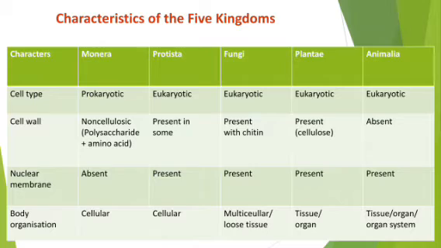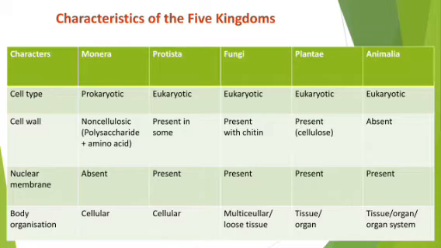What is prokaryotic? It means the cells don't have a true nucleus, they don't have a definite nucleus. So in kingdom Monera, all are prokaryotic in nature, all possessing prokaryotic cells.